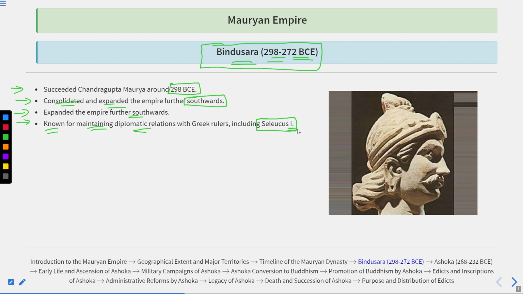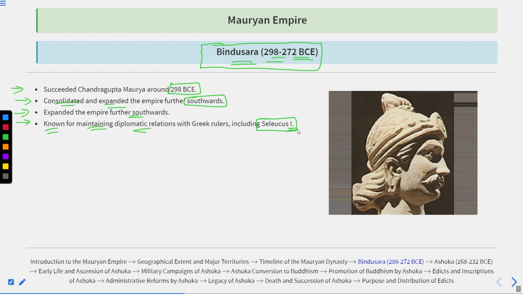When Chandragupta Maurya was the leader, the Greeks were again attacking the territories of India. But this time, because of the consolidation, the Indian territories were much more powerful, and the Mauryan Empire managed to defeat the Greeks. Chanakya was the advisor of Chandragupta Maurya. He advised Chandragupta Maurya to make a deal or treaty with the